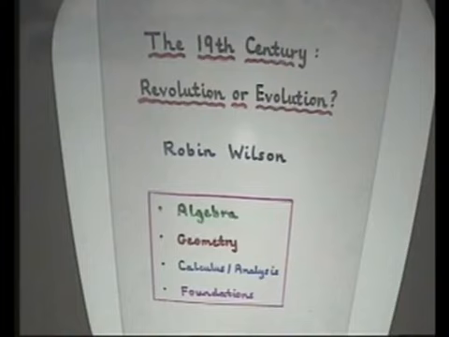I can't actually cover all the details of 19th century mathematics in 1 hour, so I've just chosen 4 main areas. Some areas I'm leaving out completely. Combinatorics, for example, I mentioned some of the 19th century combinatorics last year. So I'm going to concentrate on algebra, on various types of geometry, on calculus, and if I have time, I'll also say something about the foundations of mathematics. If I don't, then the foundations will move over to my lecture in 3 weeks' time. But anyway, while you're thinking about that, let's go to France.